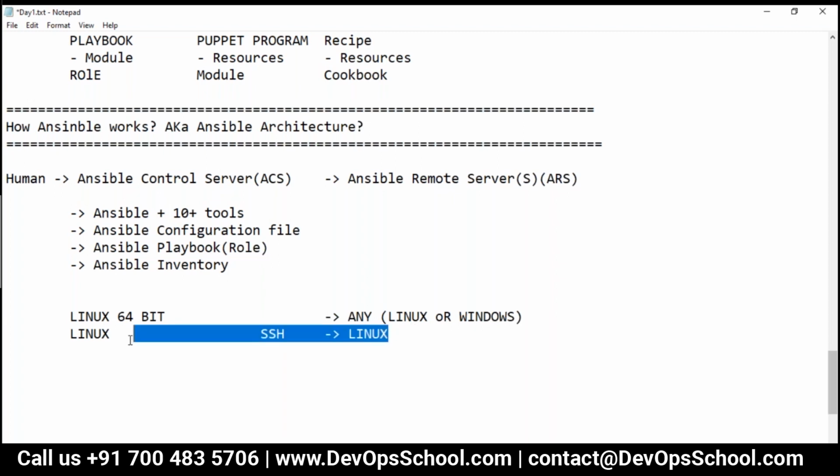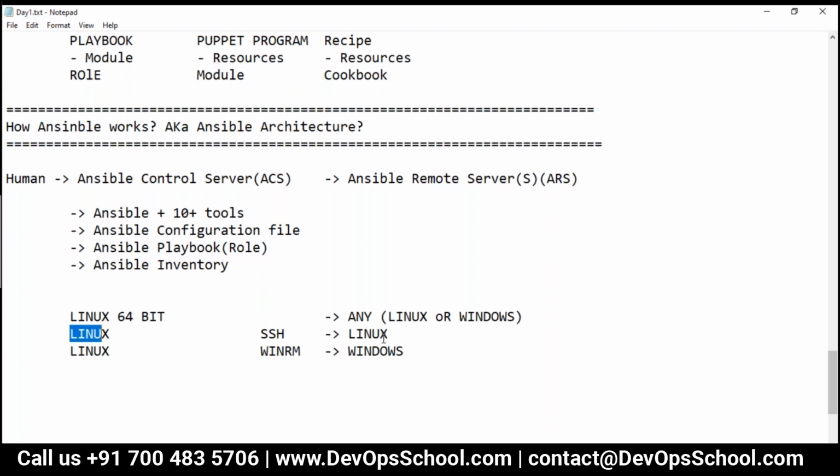When ACS talks to a Windows ARS, the remote server for deploying, then they talk over WinRM. So these are the differences: with the Linux ARS, SSH; with the Windows ARS, WinRM.